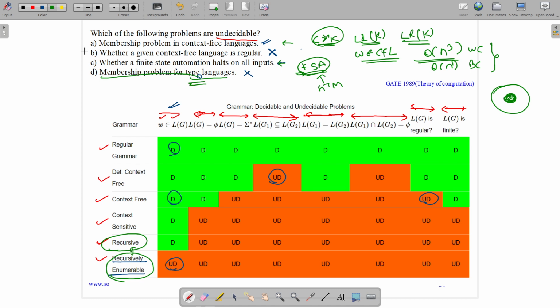Thus, it is decidable only for options A and C. So it is an MSQ, or we can have an option which says both A and C. So options A and C are correct.